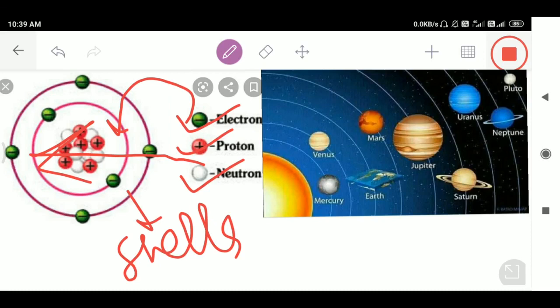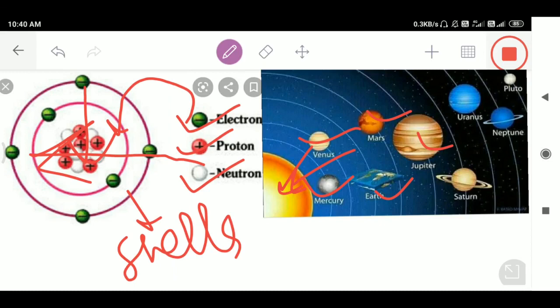And the same is the case with the solar system. All the respective planets revolve around the sun in fixed orbits or shells. But the problem is that the moment they lose energy, they will fall into the sun, thereby collapsing the whole world. The same is the case with electrons. The moment they lose energy and deviate from their paths, they will fall into the nucleus, thereby disturbing the stability of the nucleus. That means the nucleus will no longer be stable. So these were the short glimpses of the last video lecture.